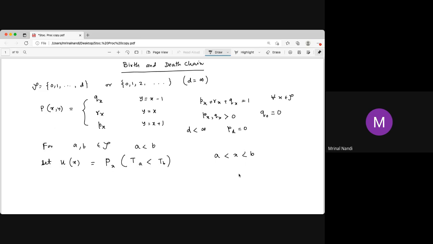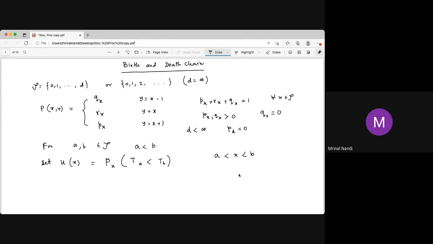What is the probability? Say a is 5 rupees and b is 10, and you start with, say, 7 rupees, so x equals 7. You want to know the probability that I will be at 5 rupees before I am at 10 rupees.